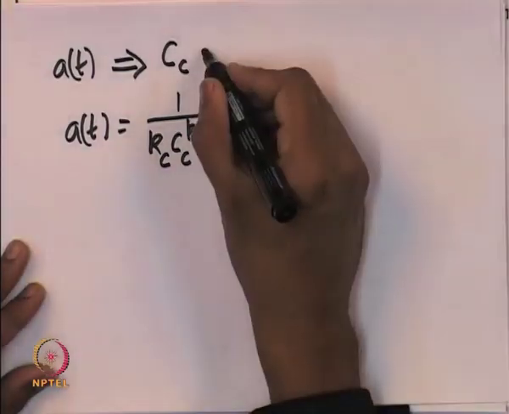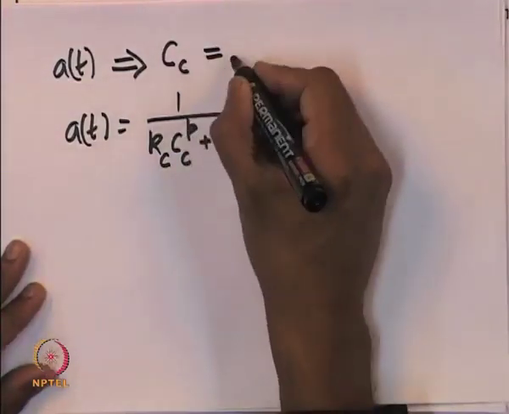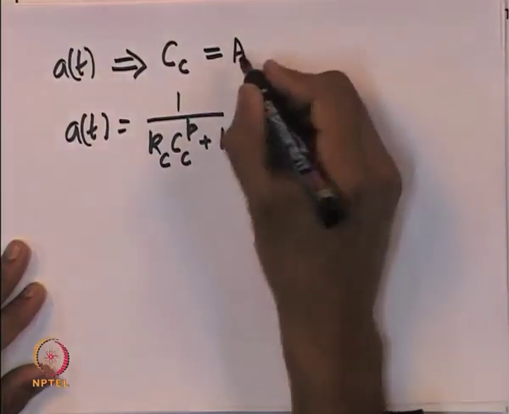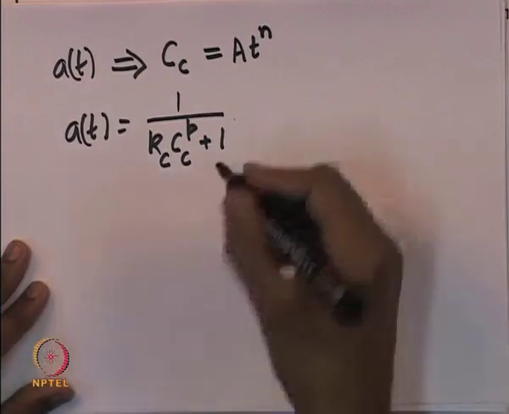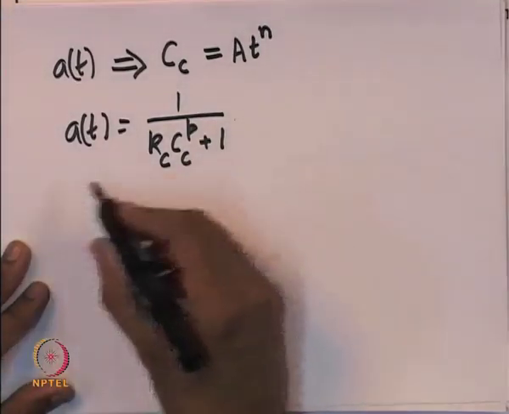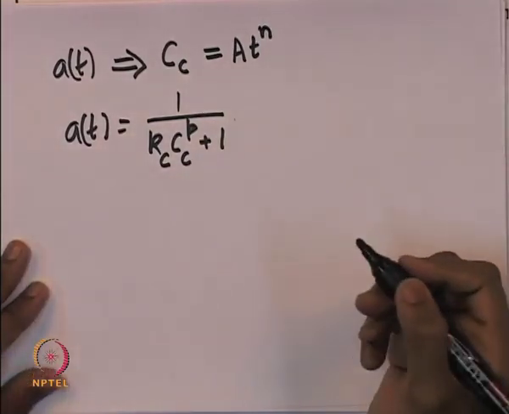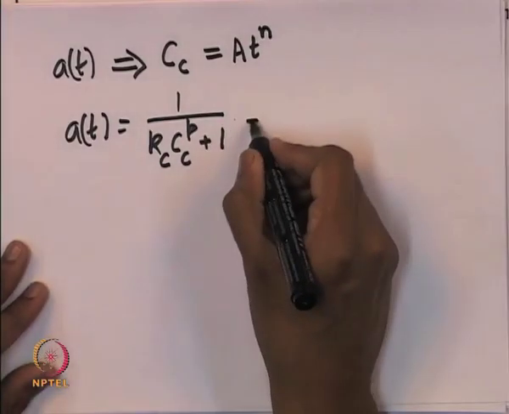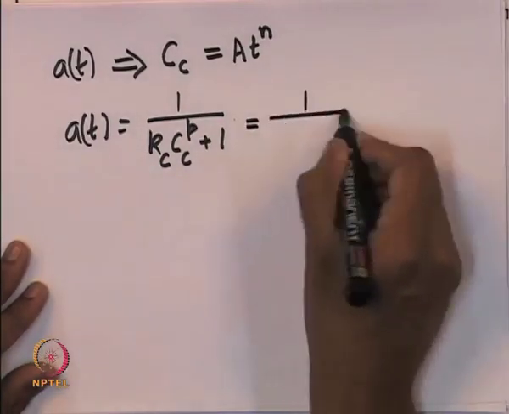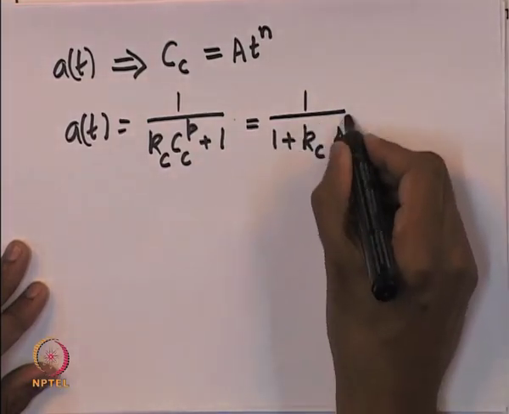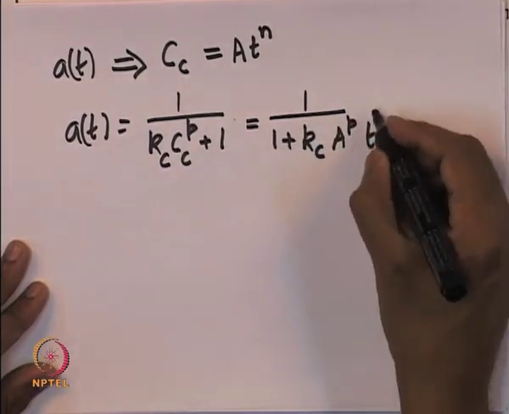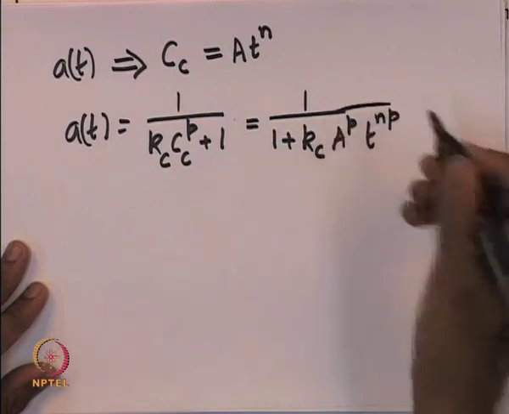So, recall that Cc can be written as some constant A multiplied by t to the power of n. So, plugging this expression into the expression relating the activity and the amount of coke that is deposited, we get 1 divided by 1 plus Kc into A to the power of p into t to the power of n into p.